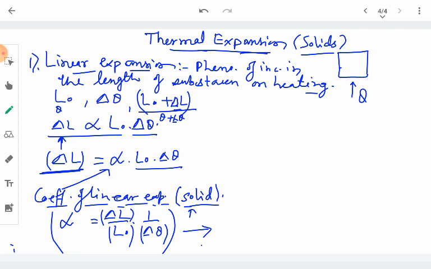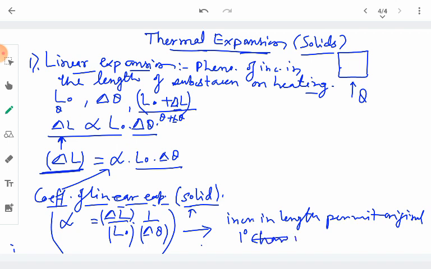In other words, the coefficient of linear expansion measures the increase in length per unit original length for every degree change in the temperature, each degree Celsius increase in the temperature. So this is what we understand from the coefficient of linear expansion.